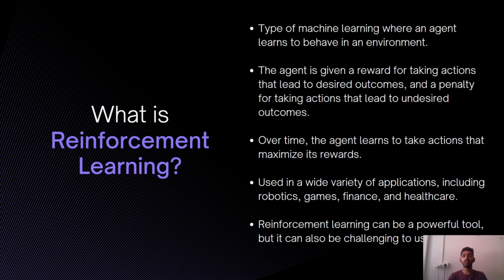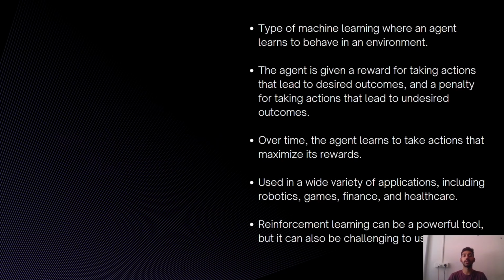From this, over time, the agent learns to take actions and maximize its rewards. Reinforcement learning is used in many fields such as robotics, games, finance, and healthcare. It can be a powerful tool, but is also challenging to use.